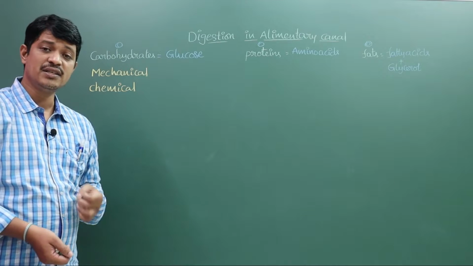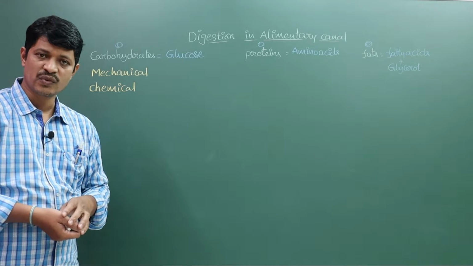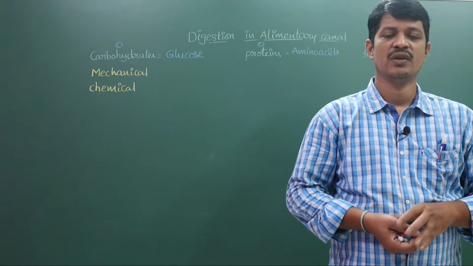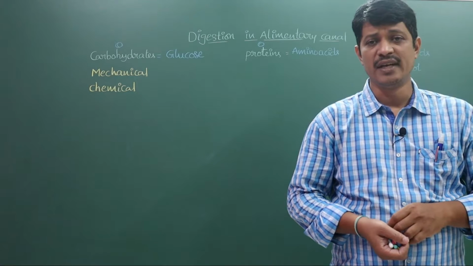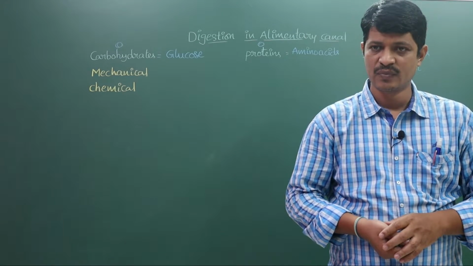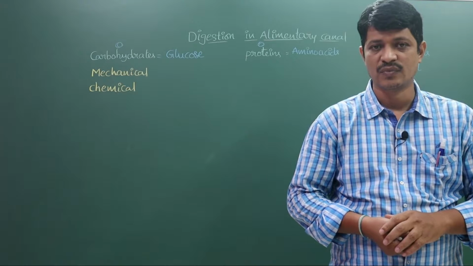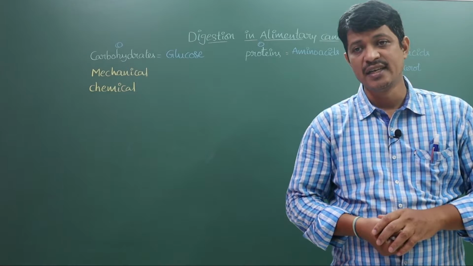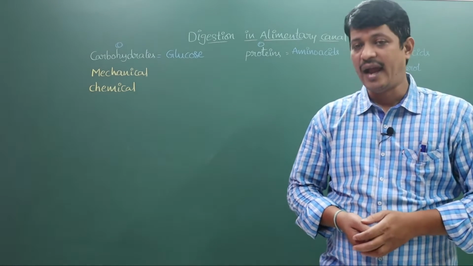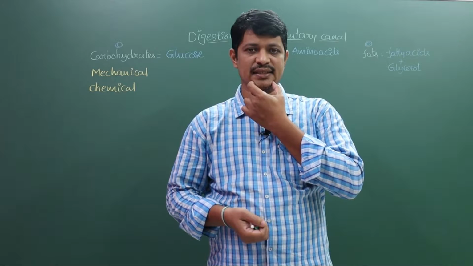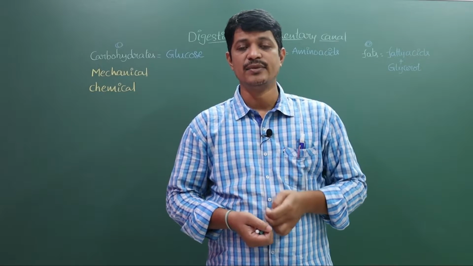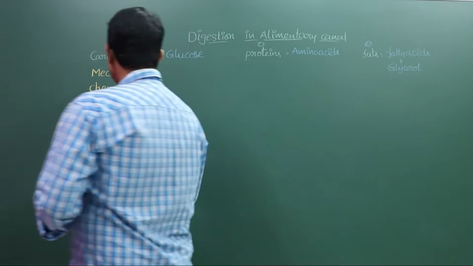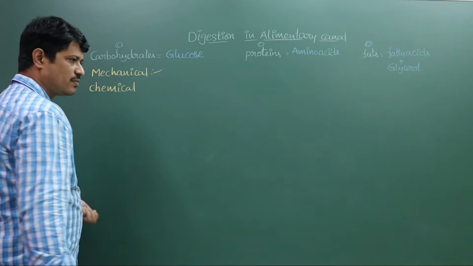The mechanical digestion is initiated in the oral cavity. Cutting, tearing, grinding and chewing of the food particles are done by the teeth. Here the palate, the roof of the oral cavity, holds the food particles and prevents them from falling. The next one is the jaws. The jaws and tongue help to masticate the food particles. The total process occurs in the oral cavity.